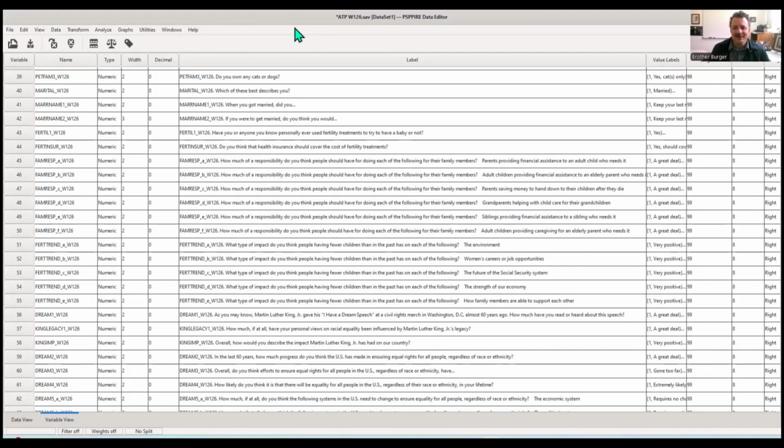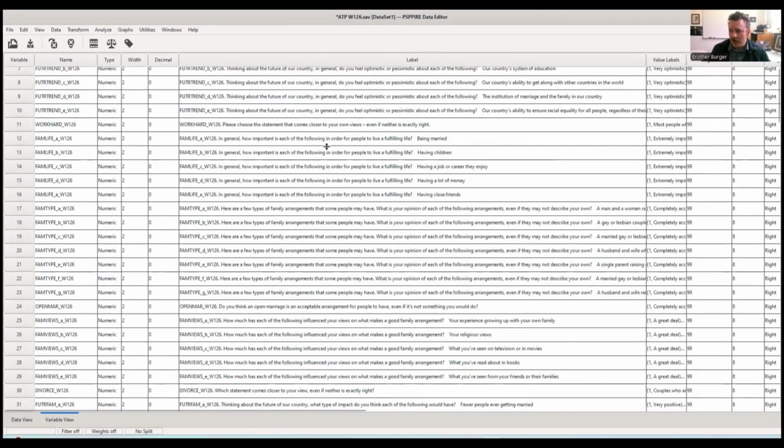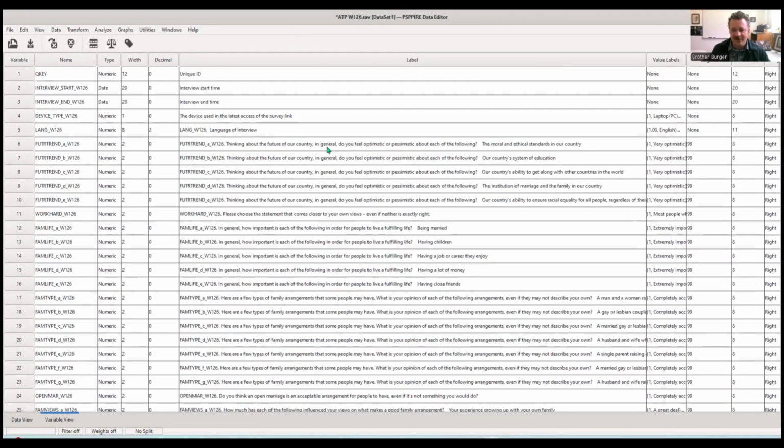Okay, so we're going to again be using the American Trends Panel, Wave 126. There are some really cool things in here. And we're going to do two graphs. We're going to do one where we look at a bunch of variables together, and then we're going to do one where there's a crossdown. So we're going to start off by looking at these questions.